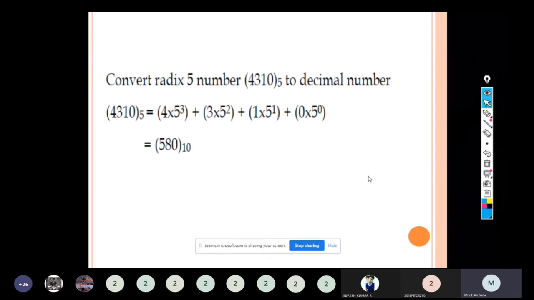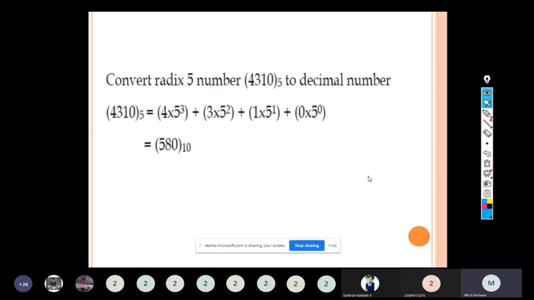Convert the radix 5 number 4310 to decimal number. So it has the base value 5. So 4 into 5 power 3 plus 3 into 5 power 2 plus 1 into 5 power 1 plus 0 into 5 power 0. 5 cube, what is the value?